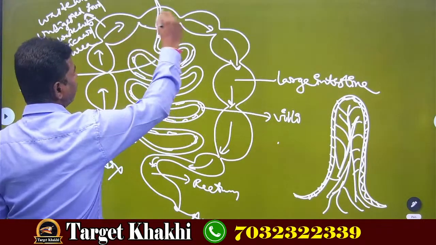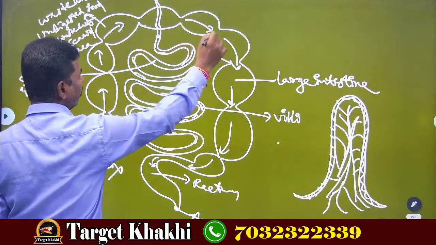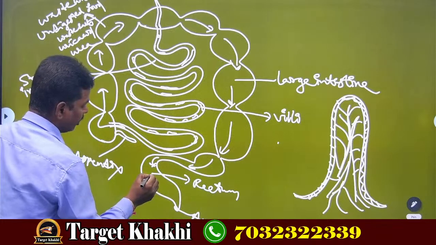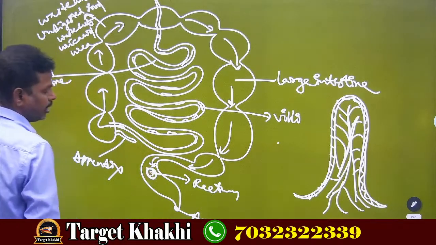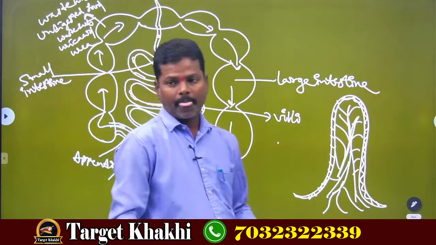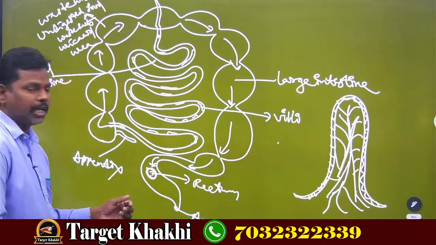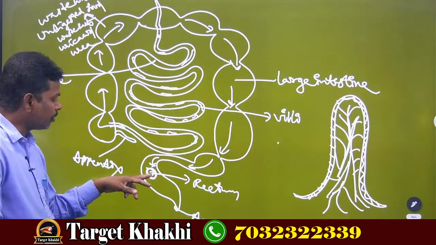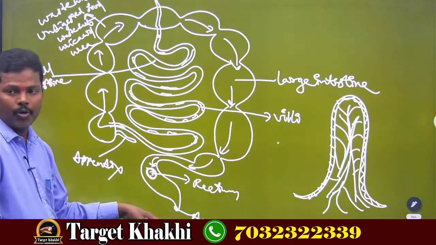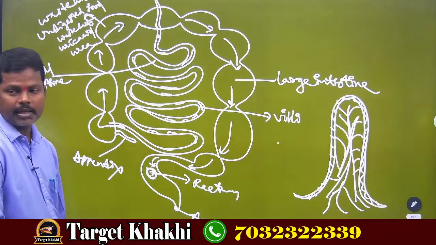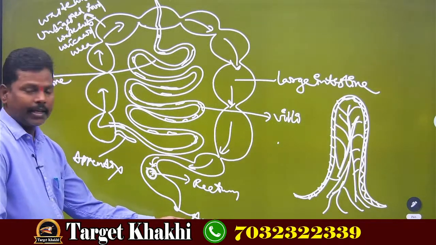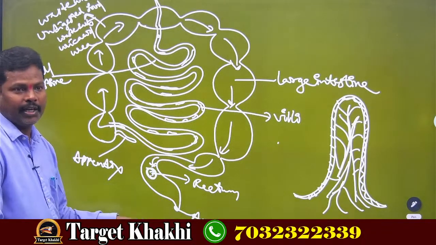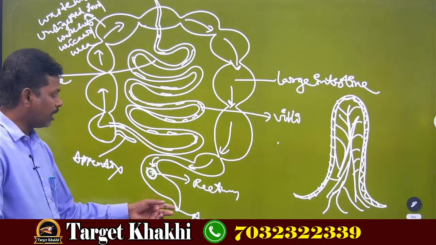So by the action of these muscles, slowly the undigested food enters into the large intestine through the small intestine and stops at the rectum region. This is the rectum. In the rectum, anal sphincter muscles are present, okay, because of their contraction and expansion, the undigested food slowly comes out through the opening called anus. I already told you, anus is nothing but the end part of the digestive system through which the fecal matter, nothing but undigested food, comes out.